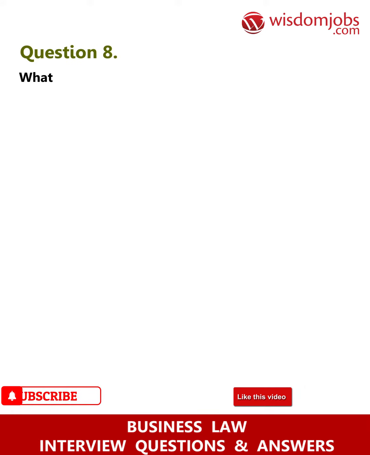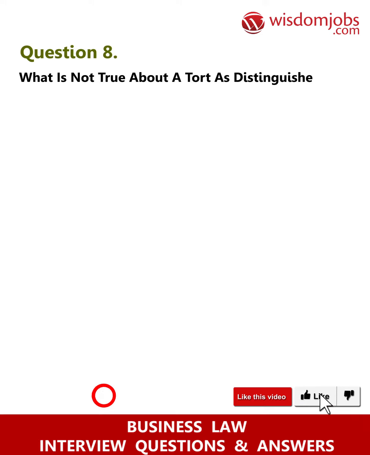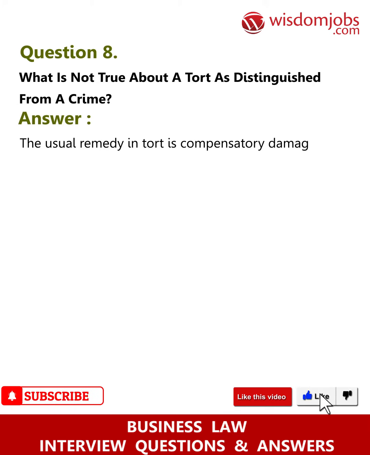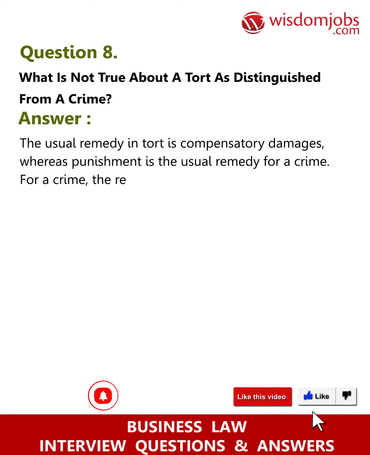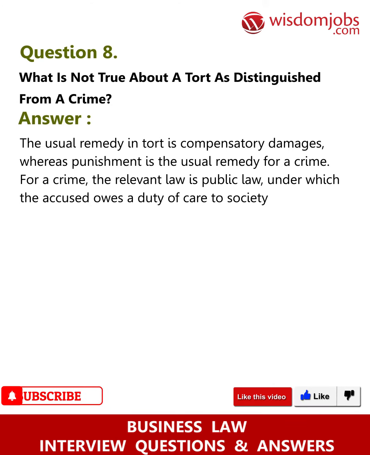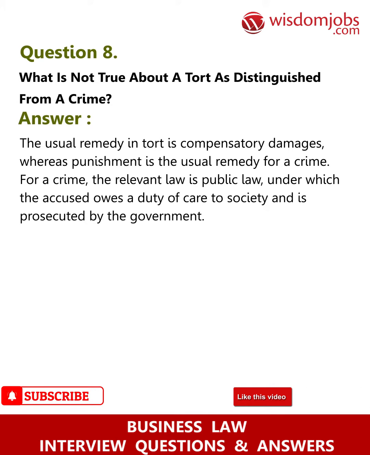Question 8. What is not true about a tort as distinguished from a crime? Answer. The usual remedy in tort is compensatory damages, whereas punishment is the usual remedy for a crime. For a crime, the relevant law is public law, under which the accused owes a duty of care to society and is prosecuted by the government.